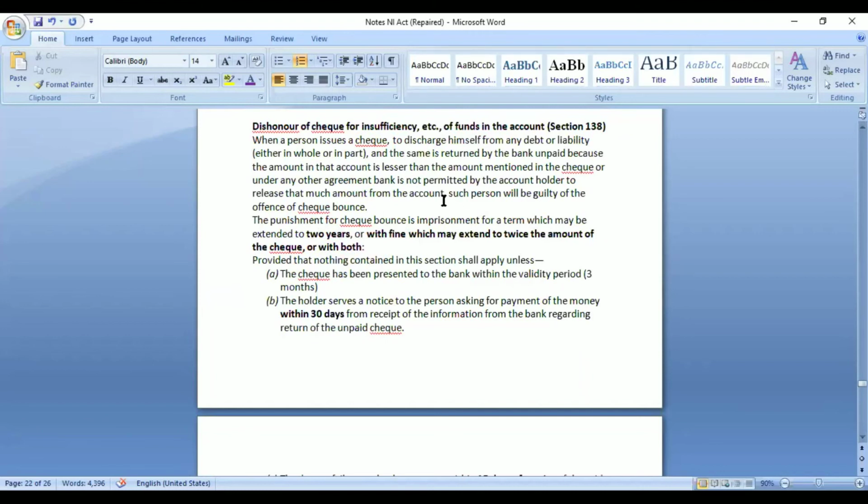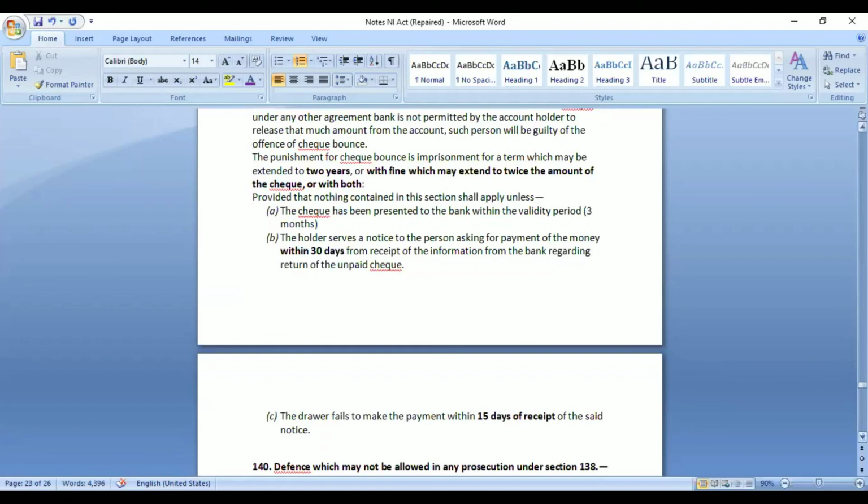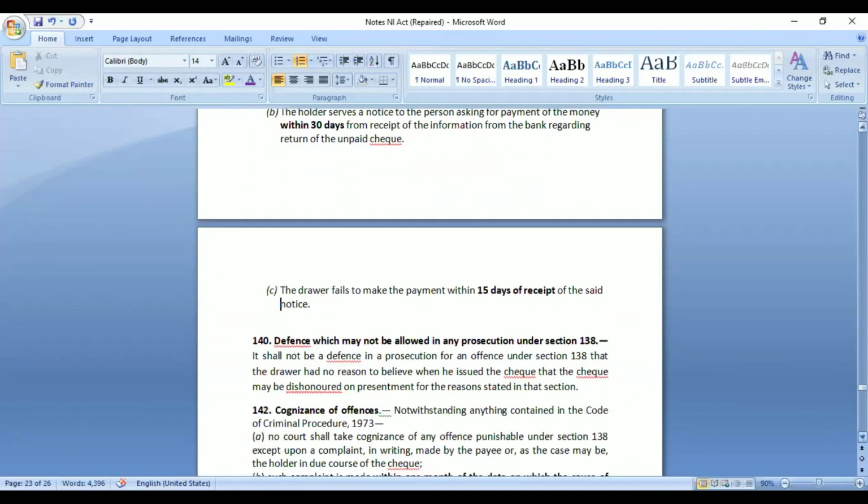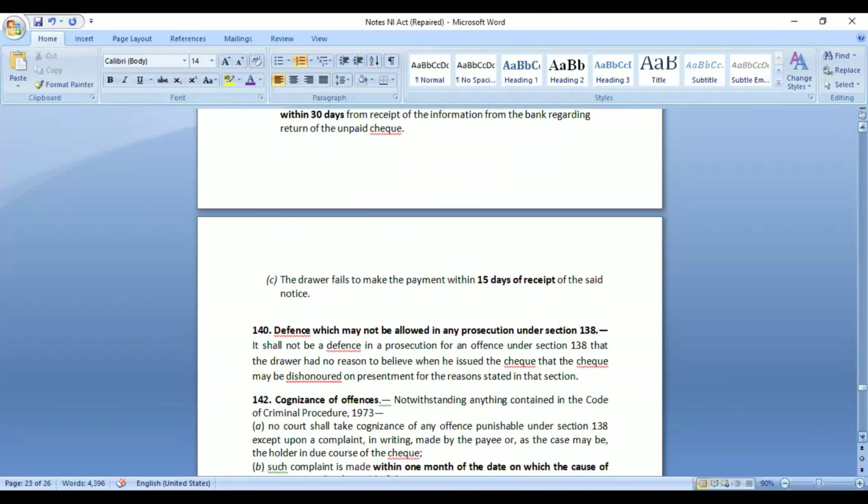Even after these two conditions are fulfilled, these three conditions have to be seen: that the person deposited the check within the validity period, that he informed the person within 30 days by serving a notice regarding the dishonor of the check, and that within 15 days the person failed to make the payment or inform anything regarding it. In that case, the person can file a case under section 138 of the Act.